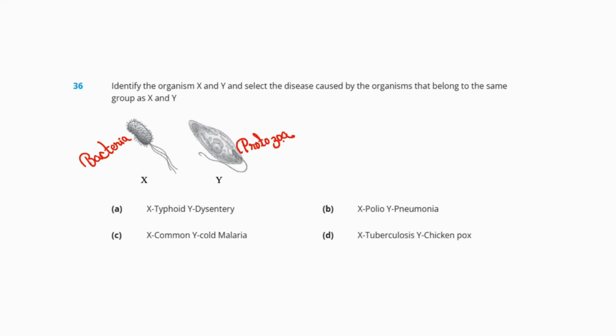Okay? So typhoid, pneumonia, tuberculosis, these are the diseases that are caused by bacteria, while dysentery and malaria are the diseases that are caused by the protozoa. Polio, common cold, chickenpox, all these are caused by viruses, right? So, X being bacteria, Y being protozoa, our correct answer will be option number A. X bacteria causes typhoid and Y protozoa causes dysentery.